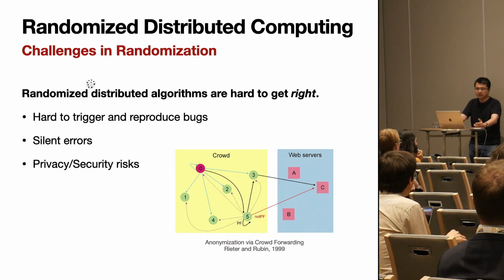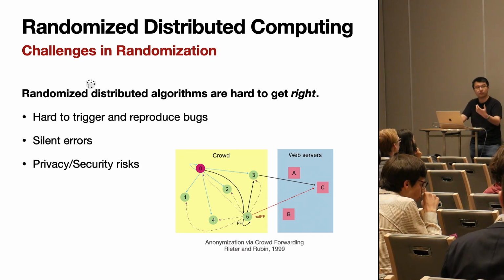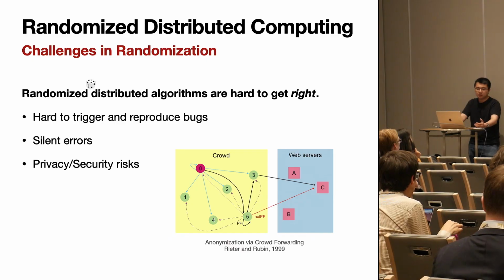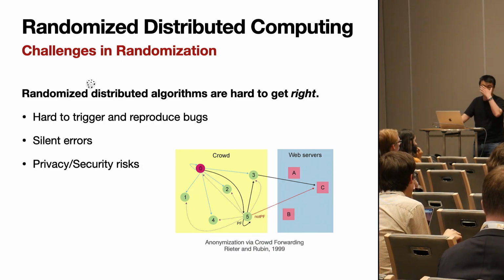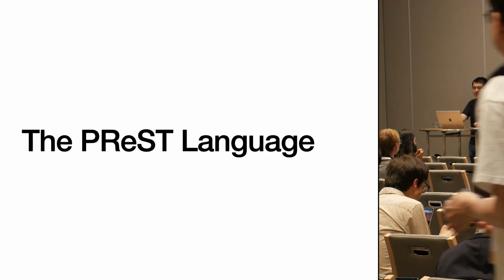For instance, in the Crowds forwarding protocol, which does a bunch of forwarding to anonymize a message, if our forwarding target is not uniformly randomly chosen, then an adversary might gain some advantage and figure out who the message was from, and that will kill our privacy. And this is what led us to develop the PReST language.